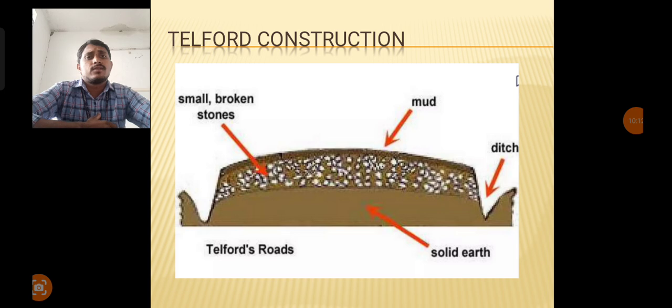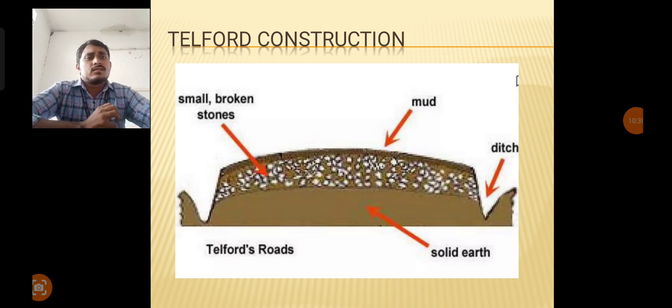But in Telford construction, the bottom layer slightly increases the thickness of the stones. For example, one edge is 17 centimeters, slightly increasing to 22 centimeters at the other end. So that is one of the modifications in Telford construction.